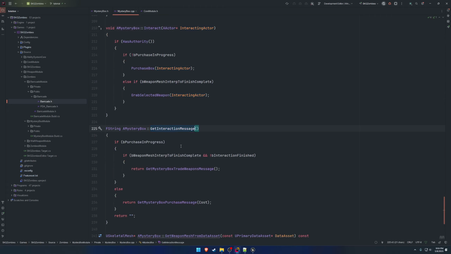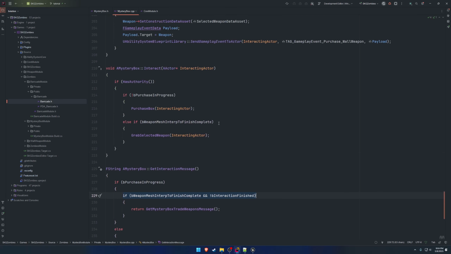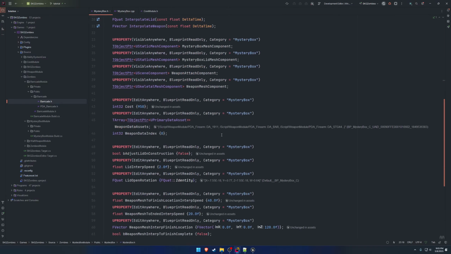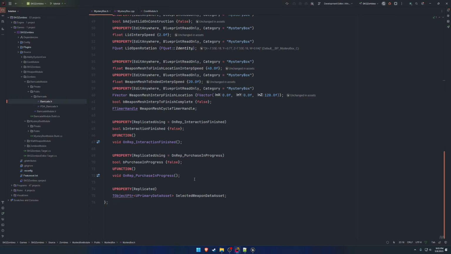And then in the interaction message, if these here are true and the interacting actor is locally controlled, then we know that we are good to go to display the interaction message, as well as if the interacting actor equals the person trying to interact. That can handle this condition here, so that way other clients cannot grab the selected firearm.